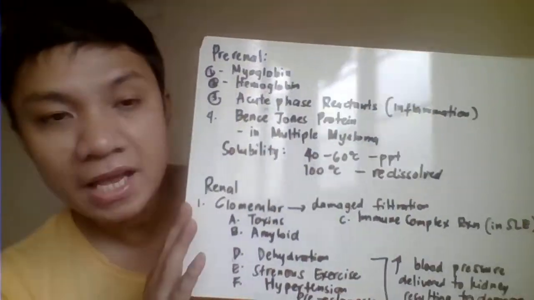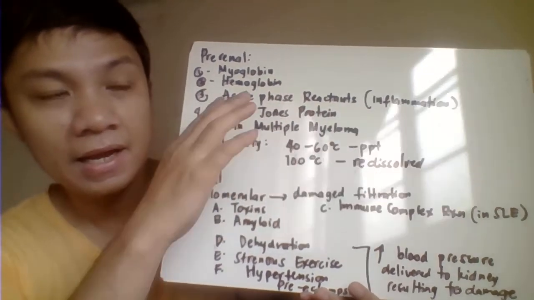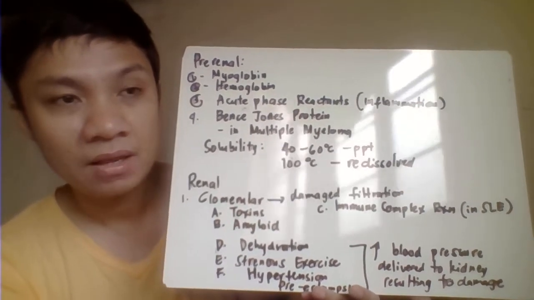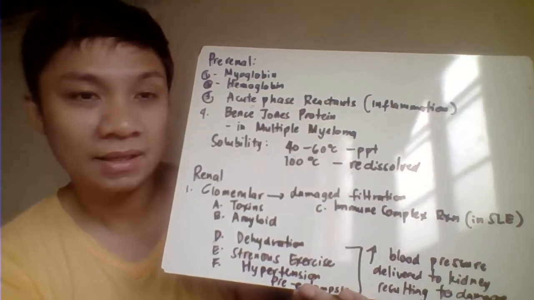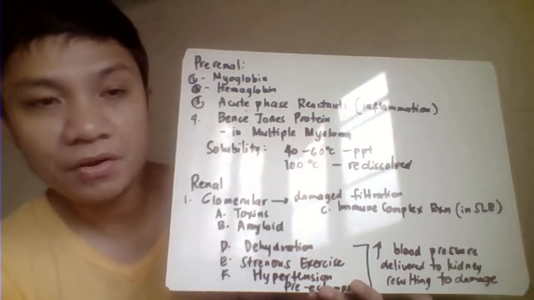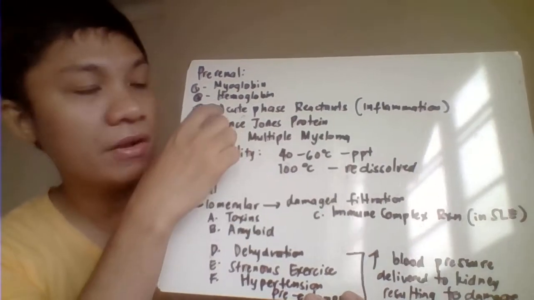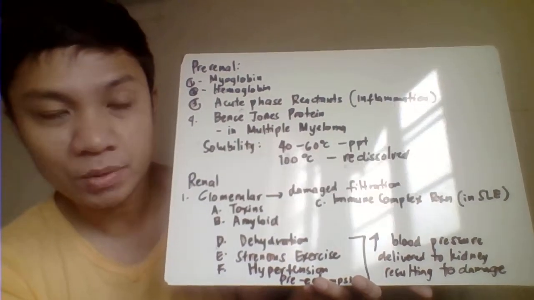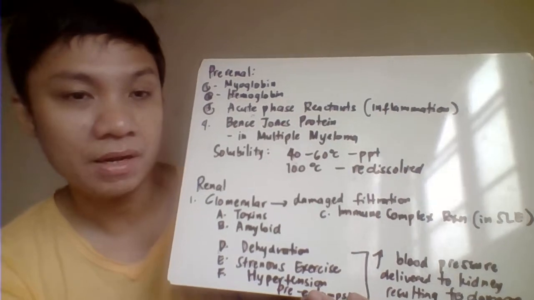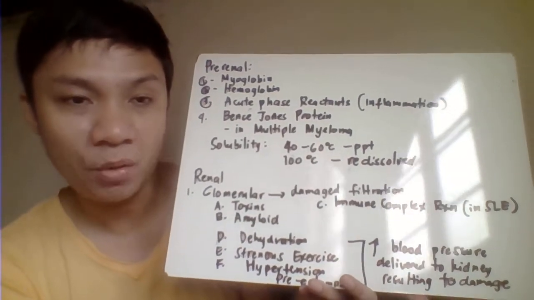For the classification of proteinuria, first we have pre-renal. Pre-renal proteinuria is characterized by increased protein found in our blood, which are protein by nature. This includes the presence of myoglobinuria, hemoglobinuria, or the presence of acute phase reactants, which are usually present during infection or inflammatory reactions. Another one would be the presence of Bence Jones protein.